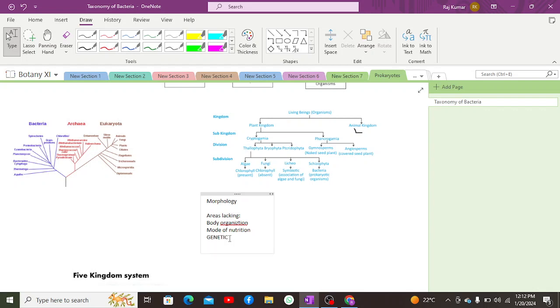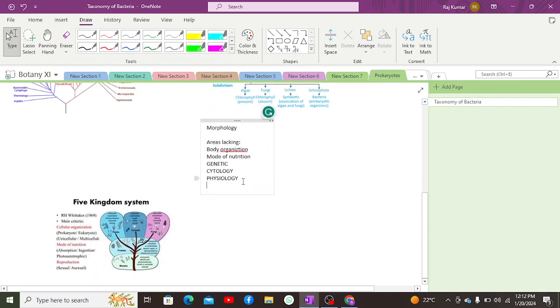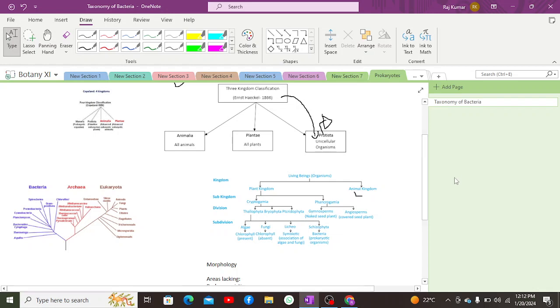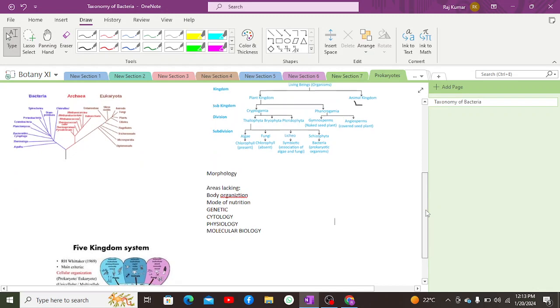Moreover, it also involved genetic barriers, cytology, genetics, and physiology. All of these were not considered, and molecular biology was also not considered. So these were the areas which were lacking in Carolus Linnaeus's two kingdom classification system. Apart from that, the three kingdom classification system classified organisms on the basis of body organization, but other aspects were also remaining.